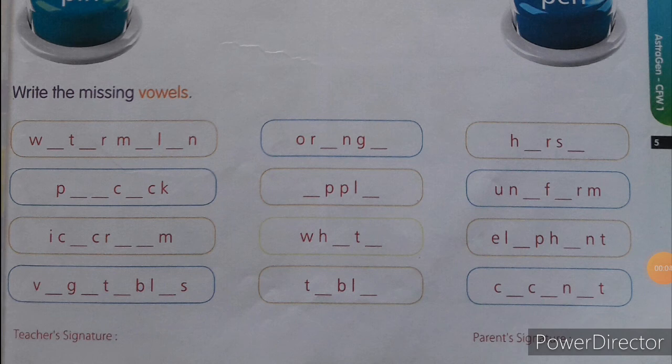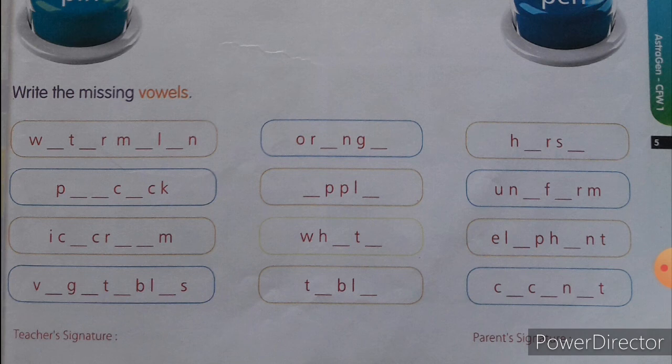Look at this, children. The next is the missing vowels. Can you recall what the vowels are? A, E, I, O and U are known as vowels. Using the vowel letters, you have to fill this blank to make a meaningful word.